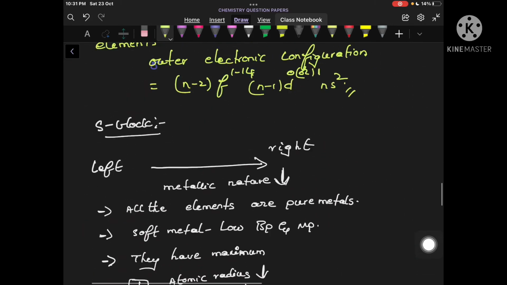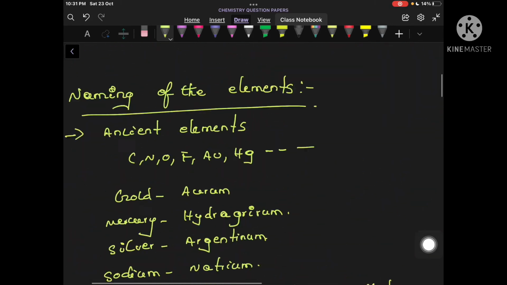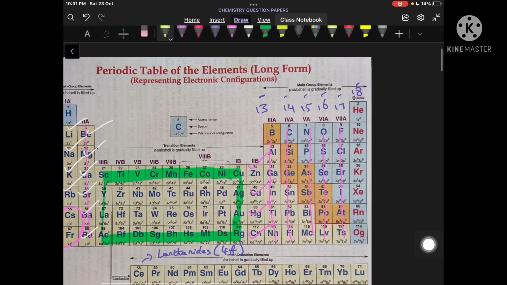So if you see in this periodic table, which of them can you call semi-metals? All these elements, which I am indicating with the green highlighter here, belong to semi-metals or metalloids.